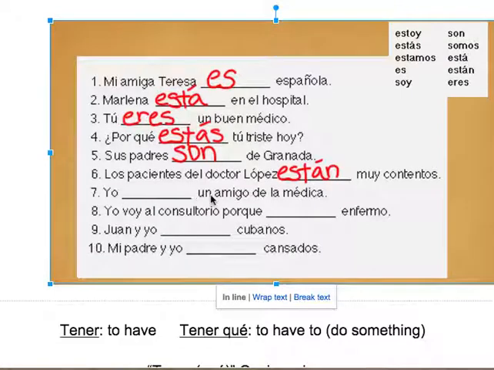Yo, un amigo de la médica. I am a friend of the doctor. So let's think. I am a friend. So that, to me, sounds like it could be relation. Correct. So we know it's going to be ser. Yo soy un amigo.